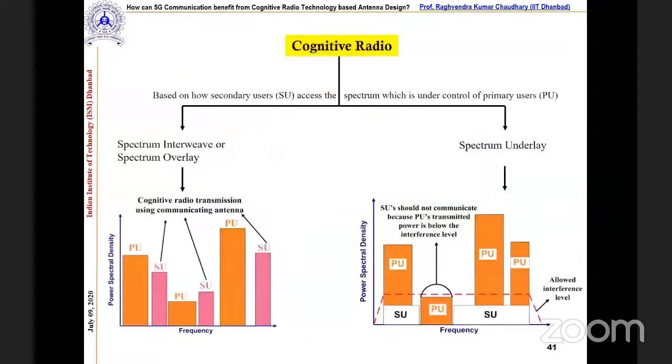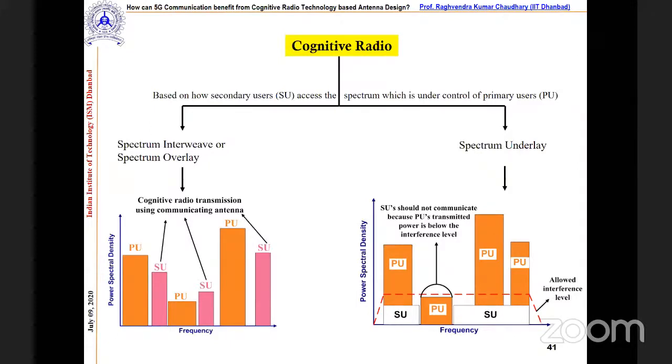So let us try to understand cognitive radio. Here we show it in two categories: one is spectrum interweave, another is spectrum underlay. Here you can see the different colors for the primary user, secondary user, and so on.